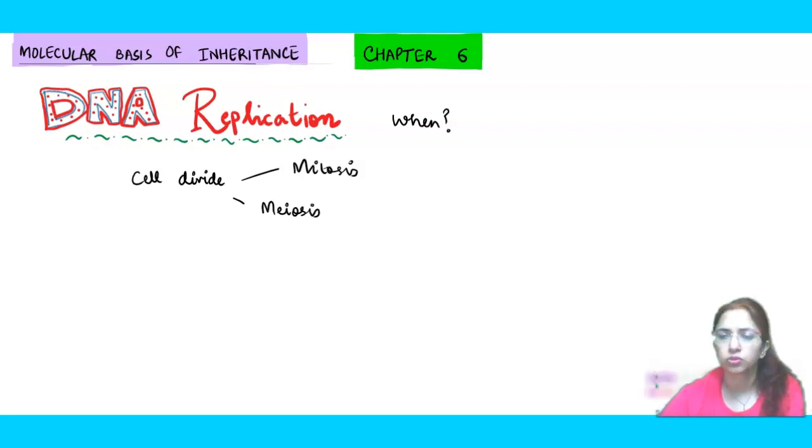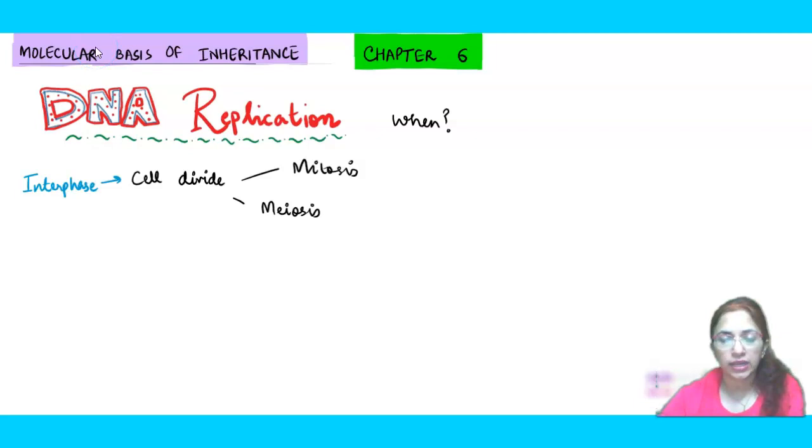Mitosis happens in the somatic cells and meiosis happens in the germinal cells when reproductive cells or gametes are to be formed, okay? Prior to any kind of cell division, there is one stage which is known as interphase.